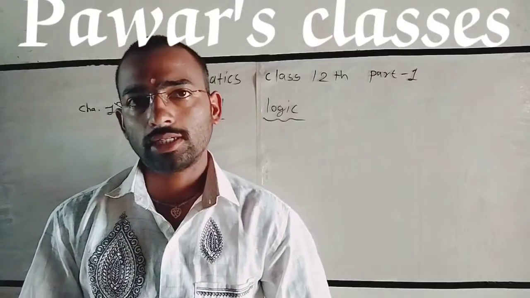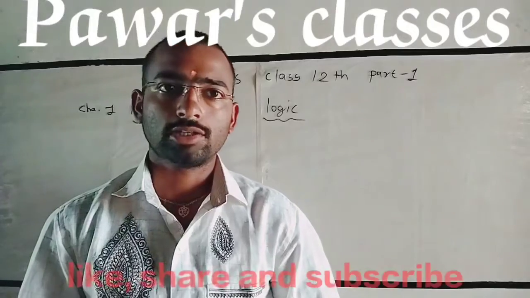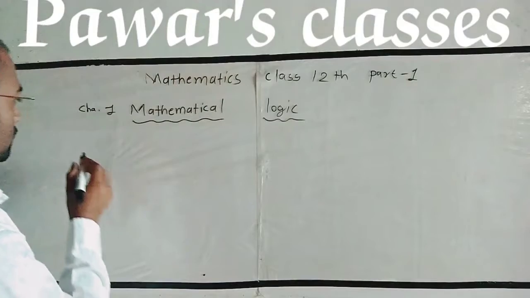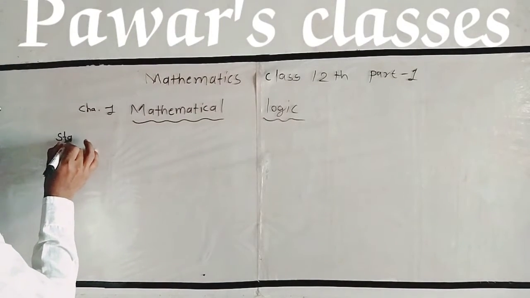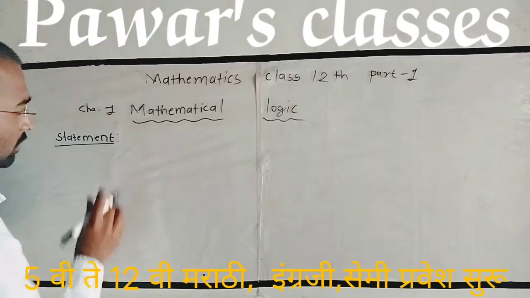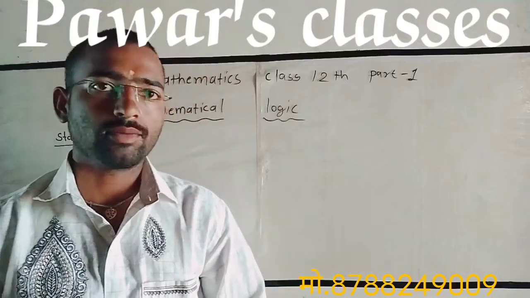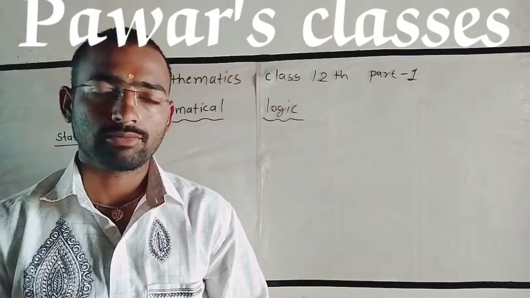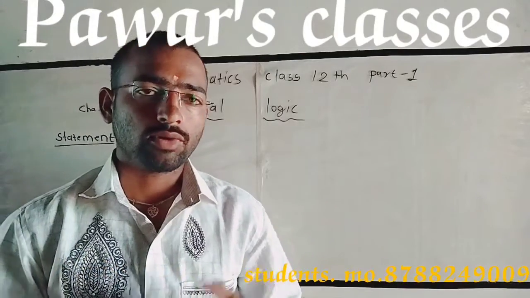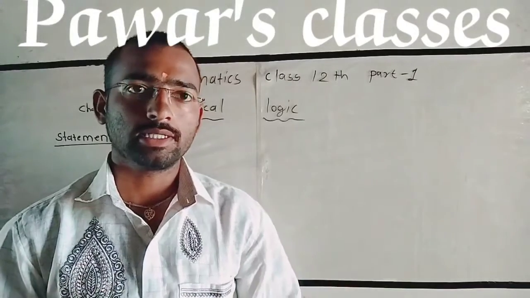In language, we use sentences for communication. In logic, we use statements, which are special types of sentences. So let us see what a statement is. A statement is a declarative type of sentence. It has a truth value, either true or false, but not both simultaneously.